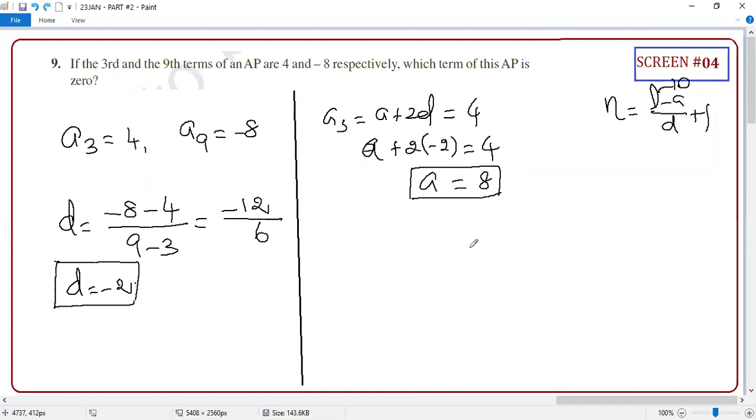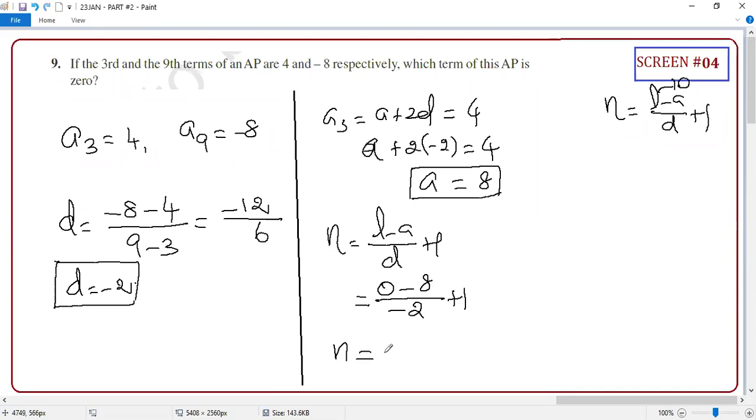Guys, now you are okay to justify which term is 0. So n equal to L minus A by D plus 1. So L equal to what? 0. The value you want, that position, you have to consider as L. That is your nth term. Nth term is nothing but the last term. Correct or not? So simplification: 4 plus 1, 5.